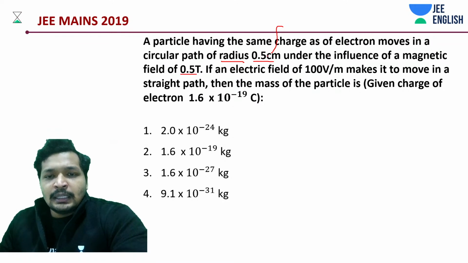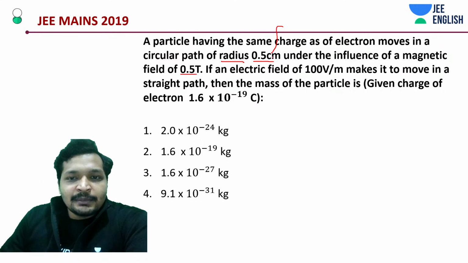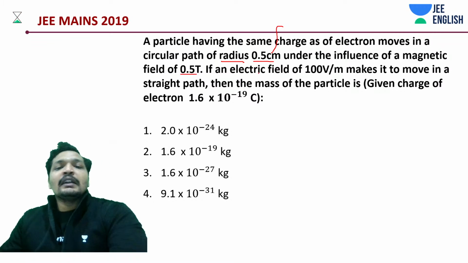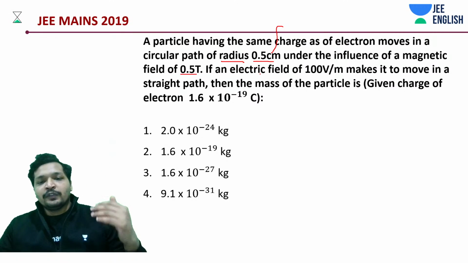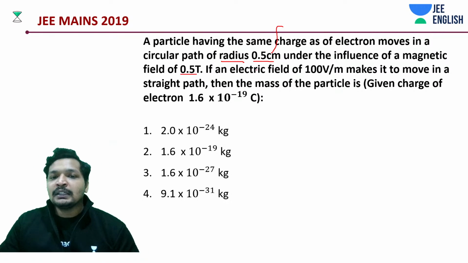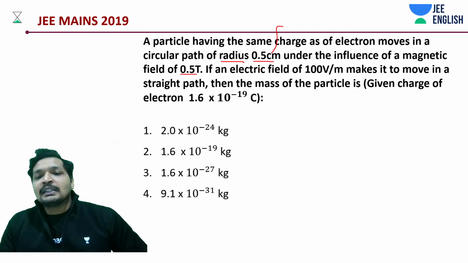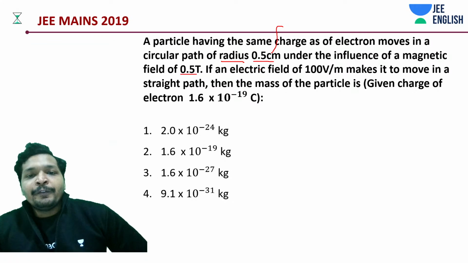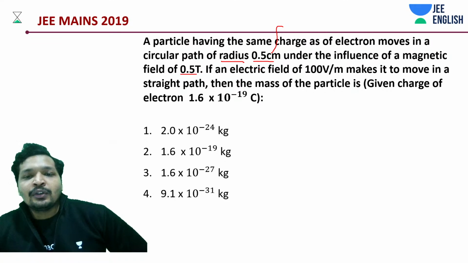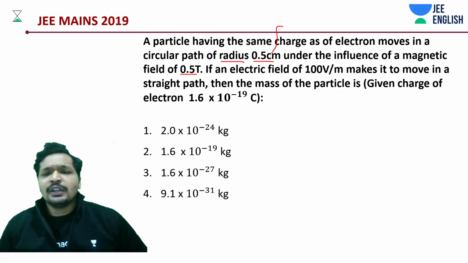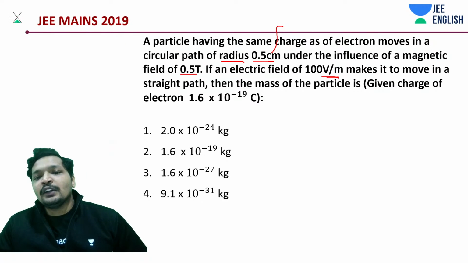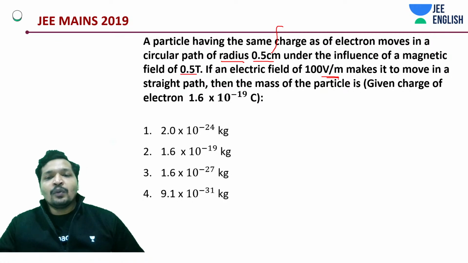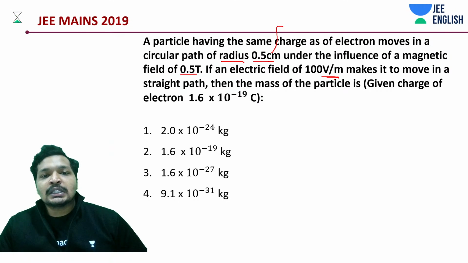It's not any type of mistake, but I'm saying that you need to make sure you convert into SI units. One of the most important things when it comes to magnetism. As such, magnetism is where you spend time to solve the questions. If you have solved the question but with the wrong units, you're going to get the wrong answer. Make sure you're applying the units correctly. And then you have an electric field of 100 volt per meter to make it move in a straight path.